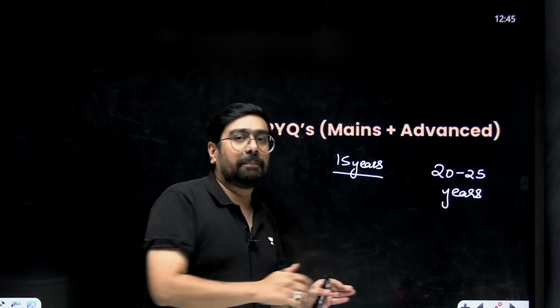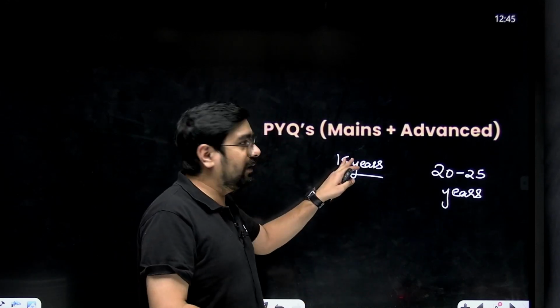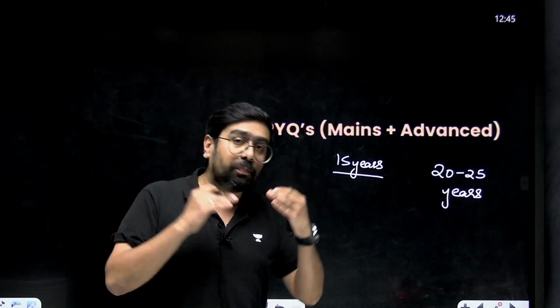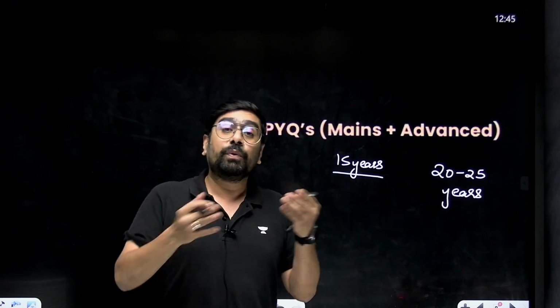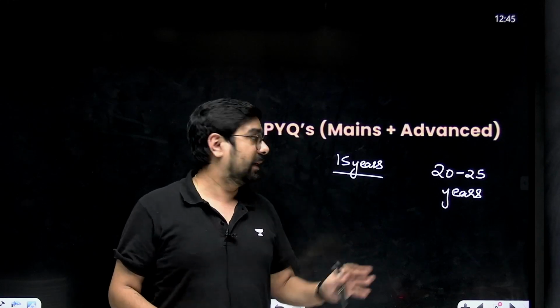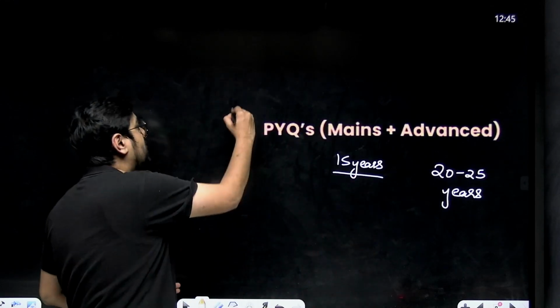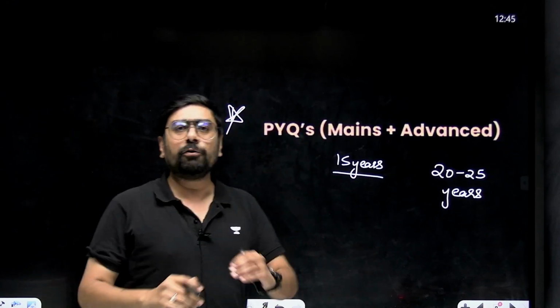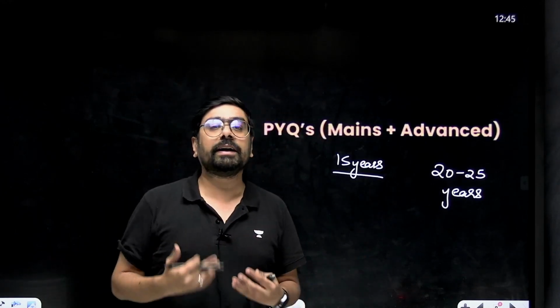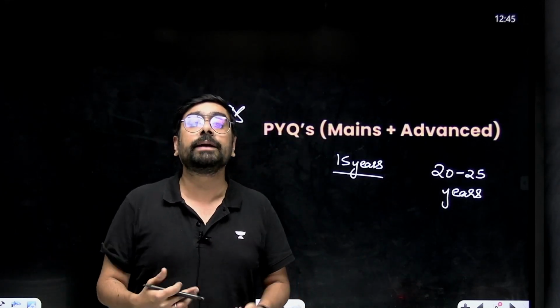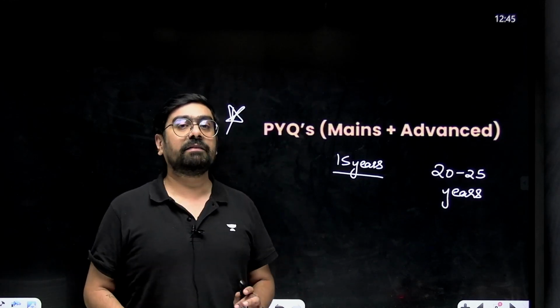With every chapter, if you want only mains, then do this, don't do that. If you want both mains and advanced, and if you want to get into an IIT, then do both of these with every chapter. Each and every chapter, do these two things. This is the most important part. Even if you practice a lot of questions from a lot of books, but if you don't do this, you will not develop the strategy of attempting the questions. This part is very, very important.